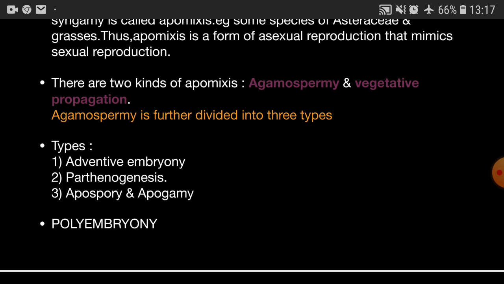So we take up these one by one. First we will talk about adventive embryony, that is the formation of embryo directly from the diploid sporophytic cells, that is nucellus or integument of the ovule, other than the zygote cell, for example, in the citrus. Then parthenogenesis, formation of embryo from the unfertilized egg. Apospory and apogamy, formation of embryos from any other cell of embryo sac other than the egg, without fertilization. So here fertilization is lacking.